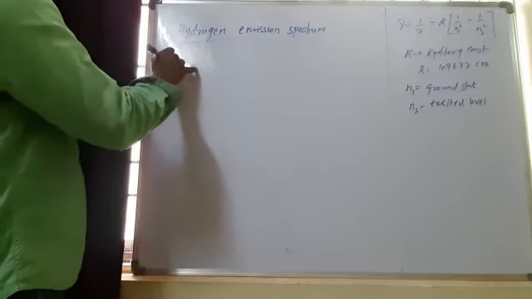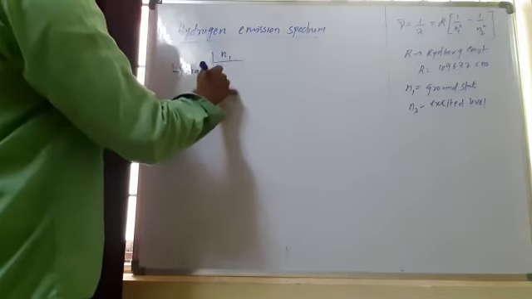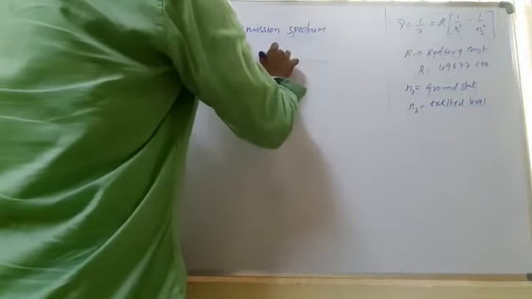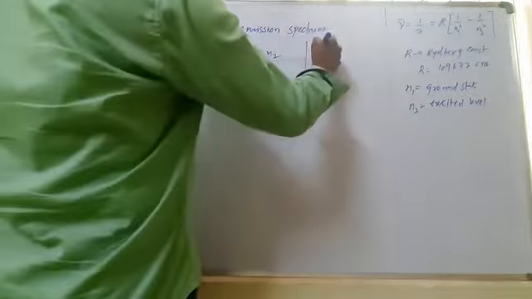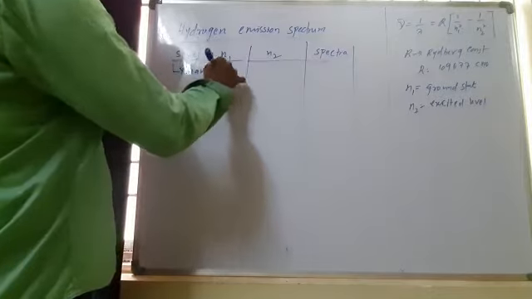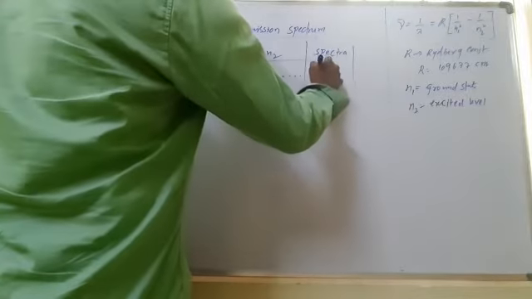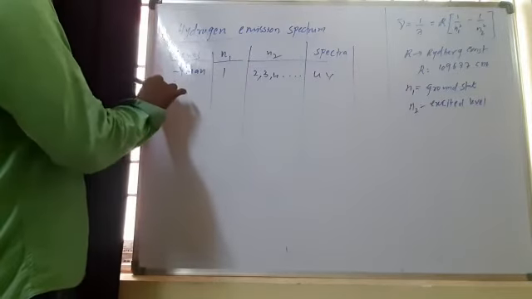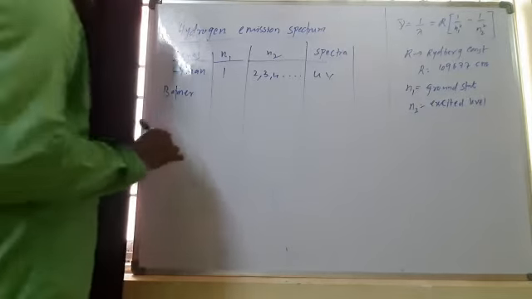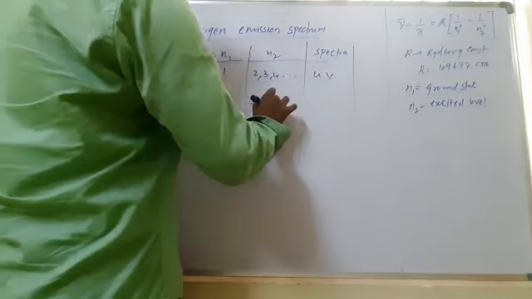So for the Lyman series, N1 is the ground state, this is the series and this is N2. For the Lyman series, N1 is fixed at 1, and N2 may be 2, 3, 4, etc. So the spectrum is observed in the UV region. And for the Balmer series, N1 is 2 and N2 is 3, 4, 5, etc.